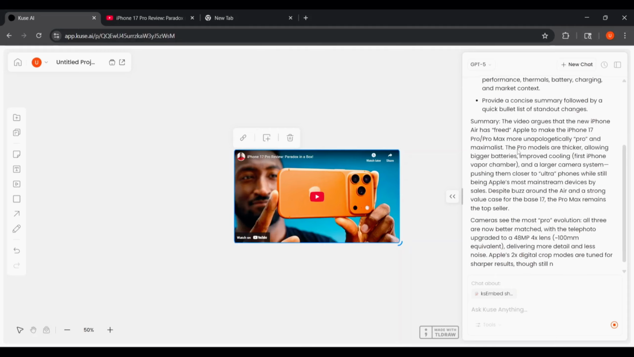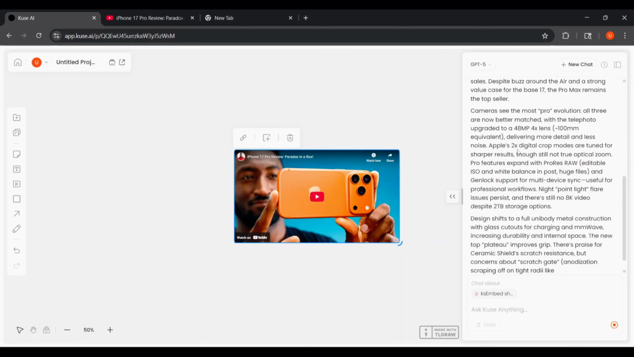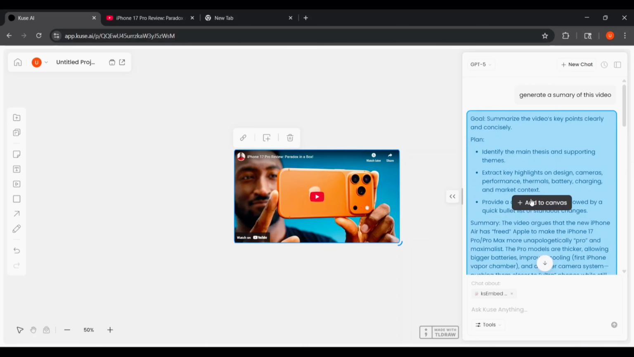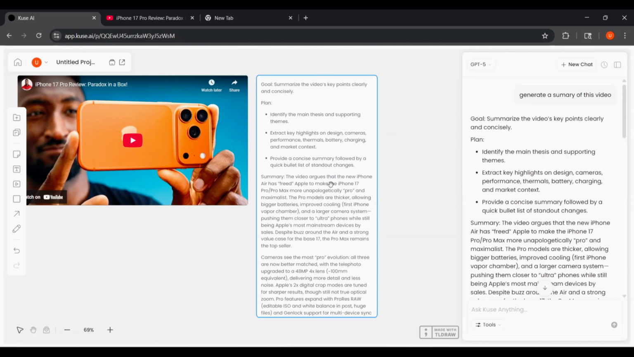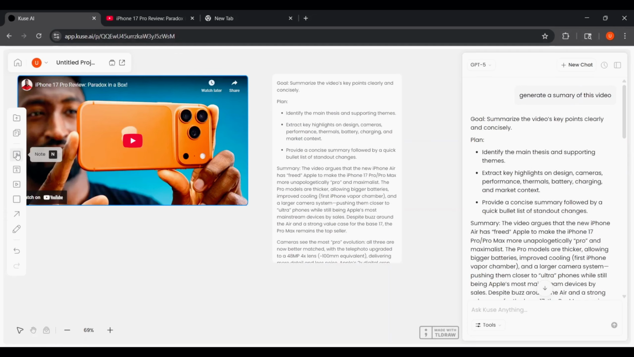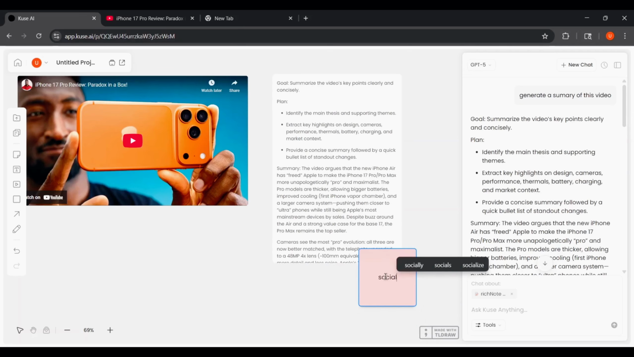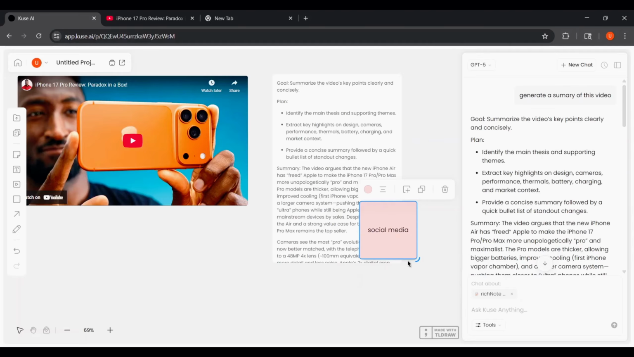No need to rewatch the video or skip around trying to find the key points. It gets even better. You can save that summary as notes directly on your dashboard, kind of like digital sticky notes. That way, your whole team can see it later without digging through long chat logs or rewatching the video. For content creators, marketers, or even teachers, this is a game changer. It's basically like having a research assistant who watches videos for you and hands you the main takeaways.